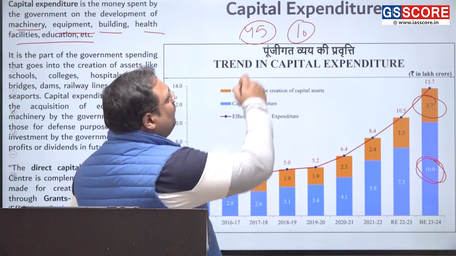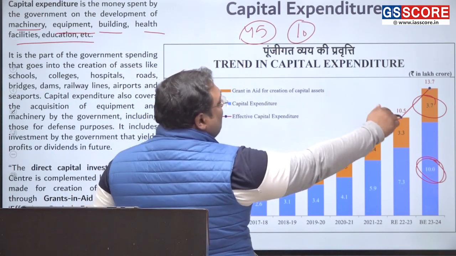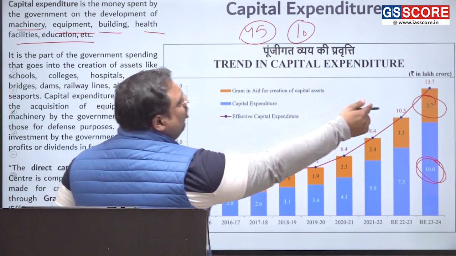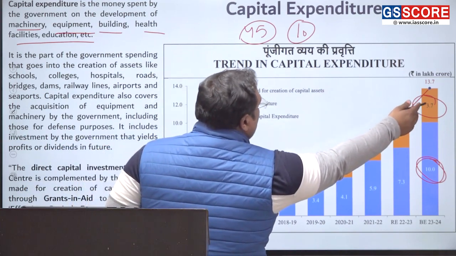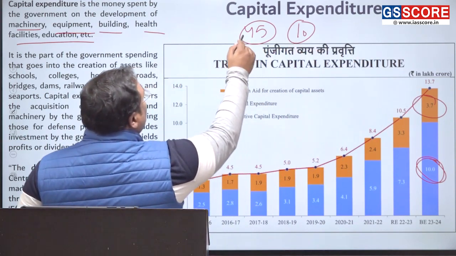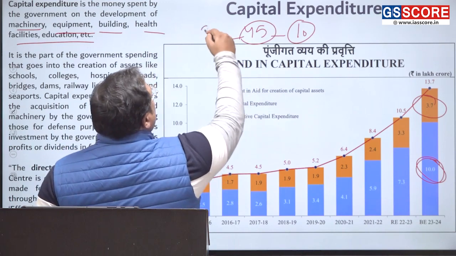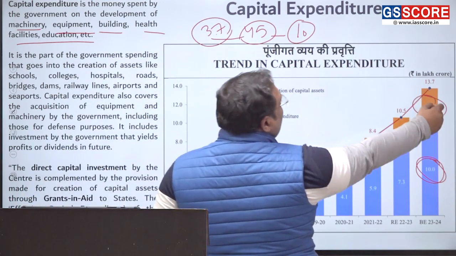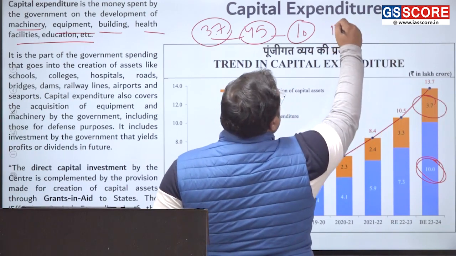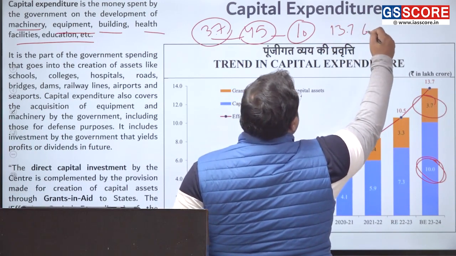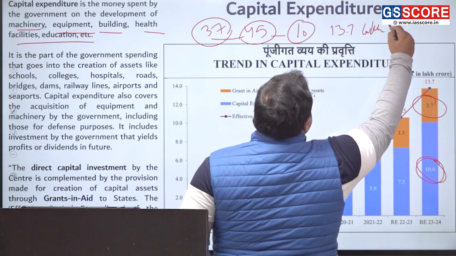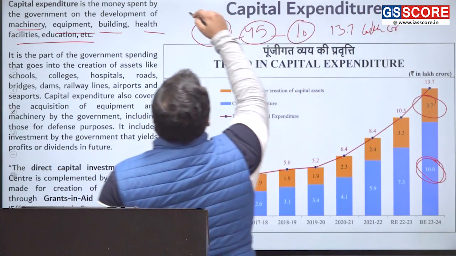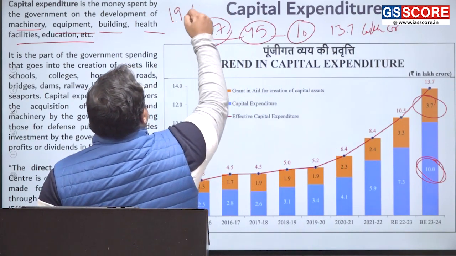So from 45 lakh crore rupees, center has additionally allotted almost 4 lakh crore rupees or 3.7 lakh crore rupees also to the states for capital expenditure. So total capital expenditure is not 10 lakh crore, it is 13.7 lakh crore, and that makes it 19% of